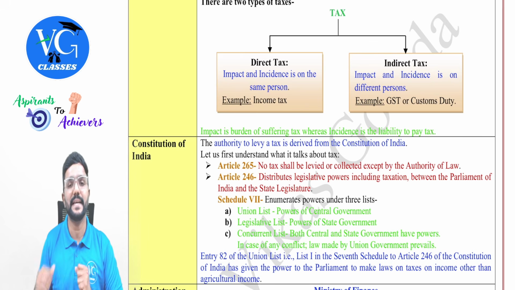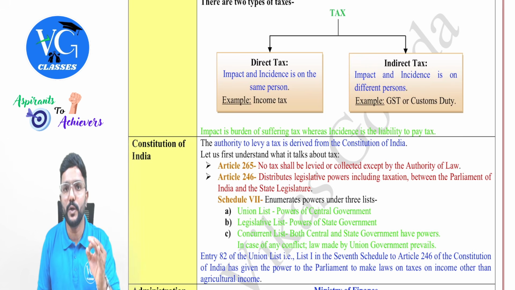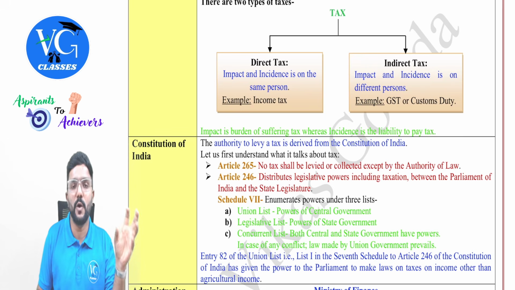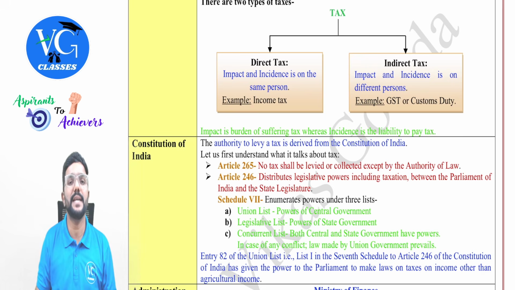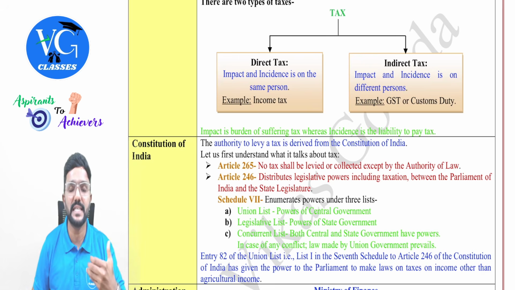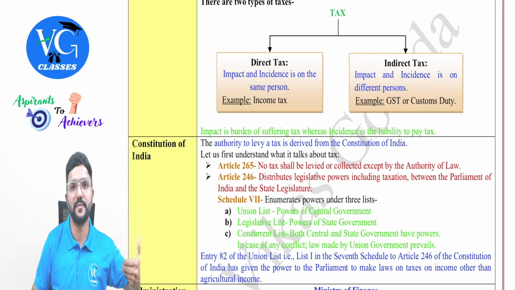Whereas under indirect tax, the impact and incidence will be on two different persons. Incidence means, as I already told you, the liability to pay tax. Normally, it will be on the supplier. But can they shift it to the recipient? Yes. GST is an example of indirect tax where the liability to pay GST is on the supplier of goods or services.